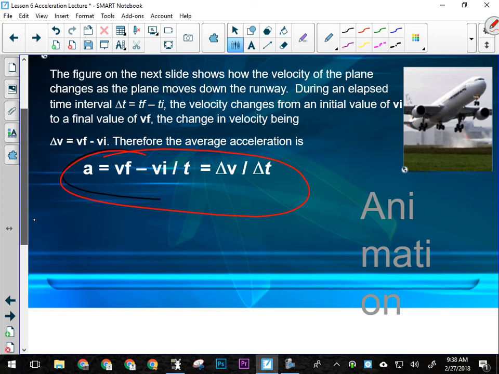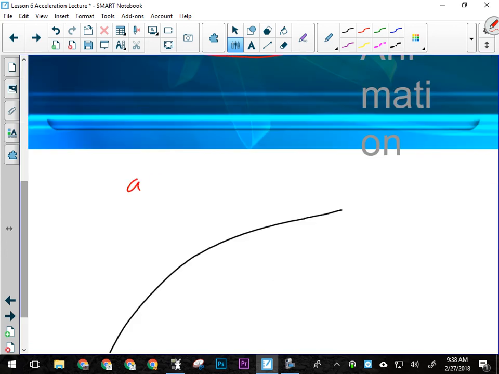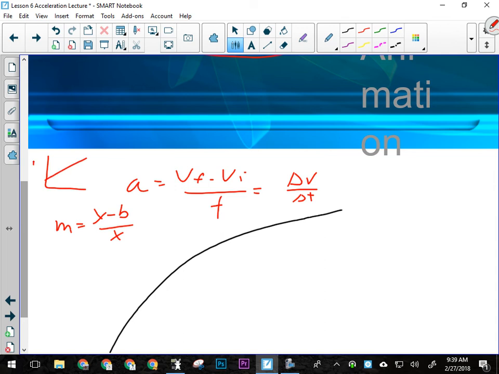So if we're using this formula here, we've got a equals vf minus vi over t. Sometimes it's written like this: delta v over delta t, means the same thing, right? And we said before that that's really just a manipulation of y equals mx plus b. On a velocity versus time graph, where this side's in meters per second and this side's in seconds, y is a velocity, b is a velocity. So this would be y, y minus b, and this would be x, right? So that's where we get that formula from. Is that ringing a bell for everybody? We kind of talked about that when we talked about graphs.